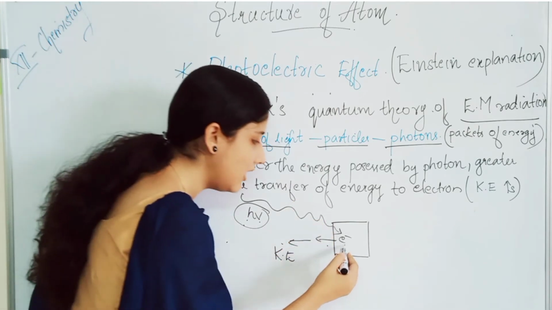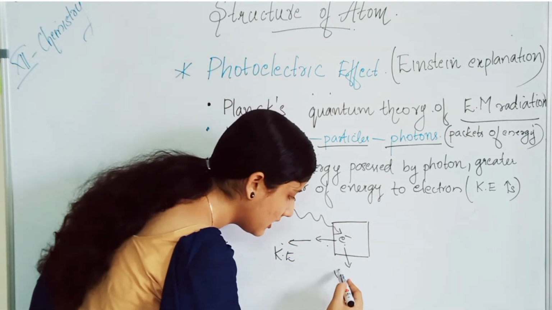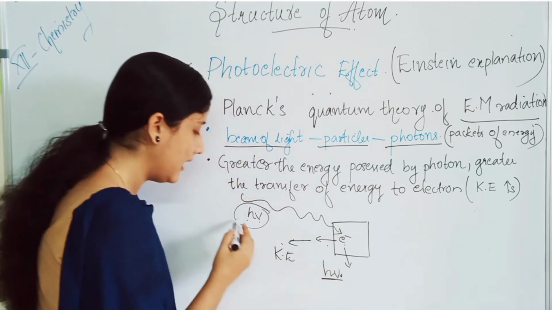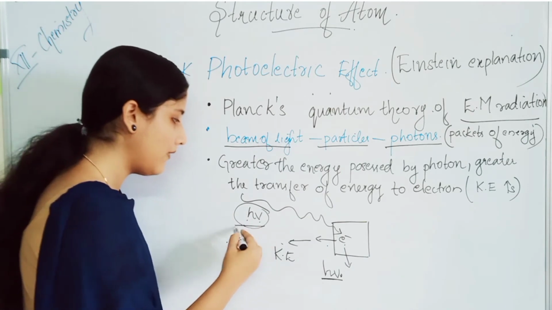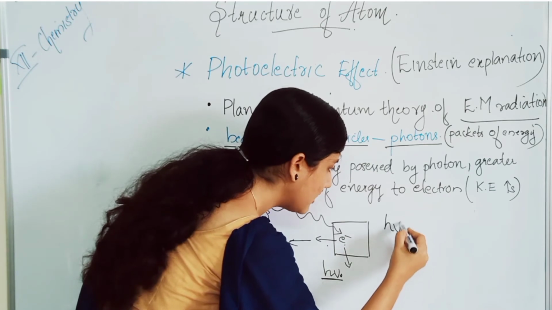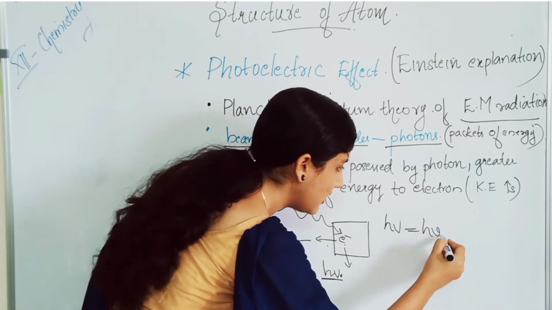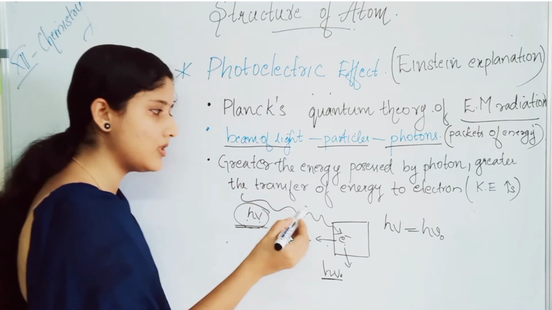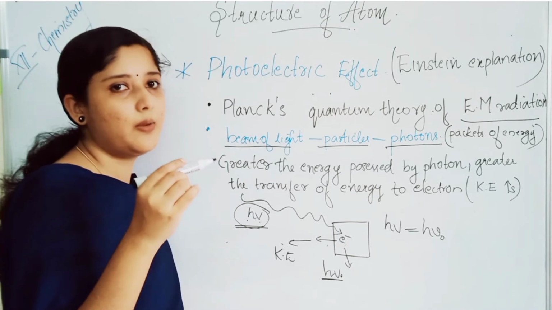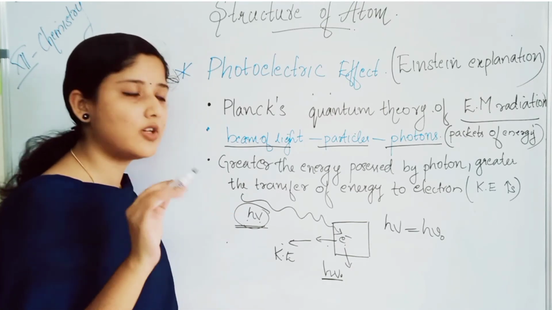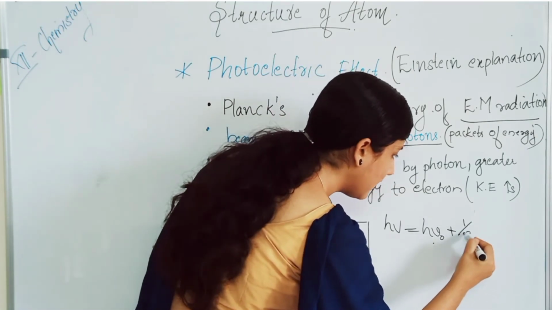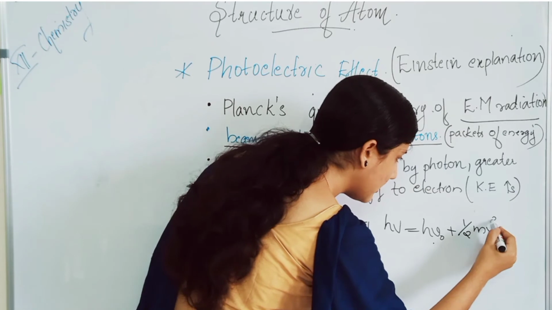The minimum frequency we studied is nu 0, isn't it? So h nu 0, and the incoming beam of light will be having h nu as the energy. So we can write that h nu is equal to h nu 0. Nu 0 is the threshold frequency, the minimum frequency of the metal below which photoelectric effect will not be observed, plus half mv square, that is the kinetic energy.